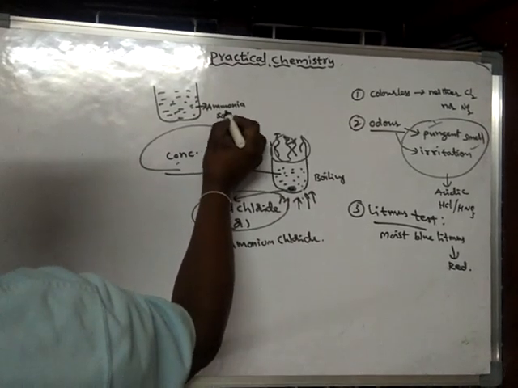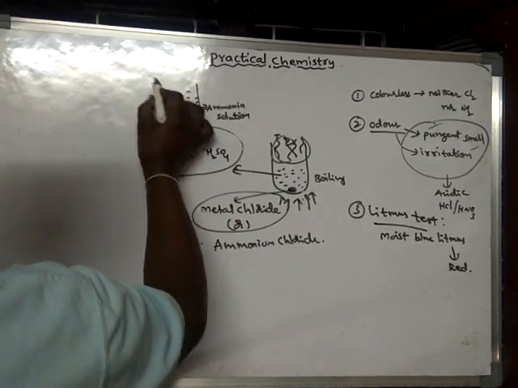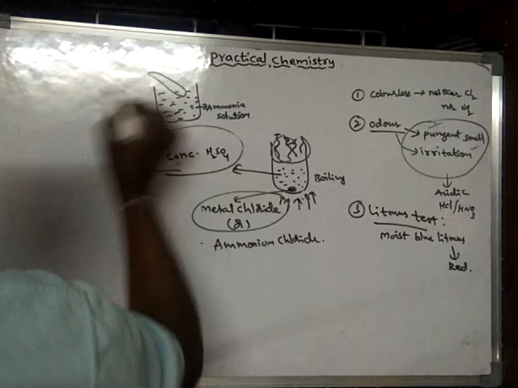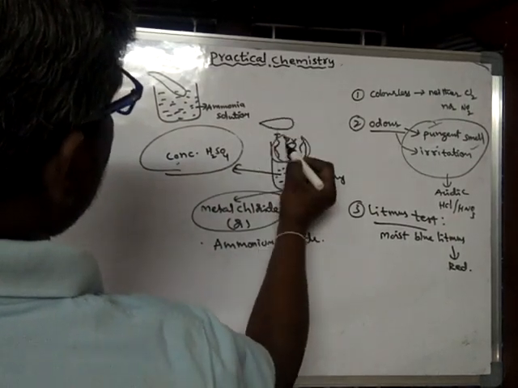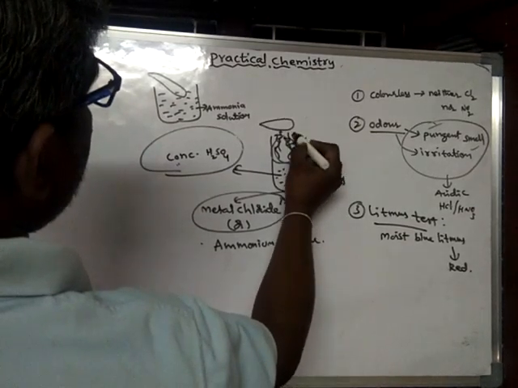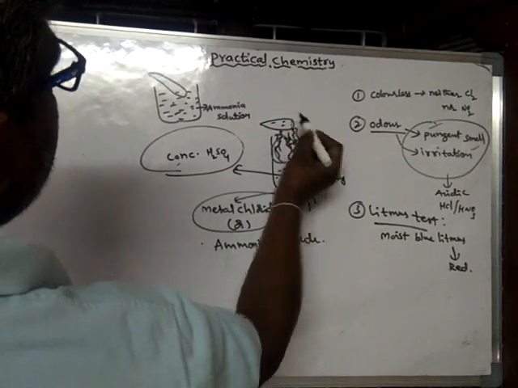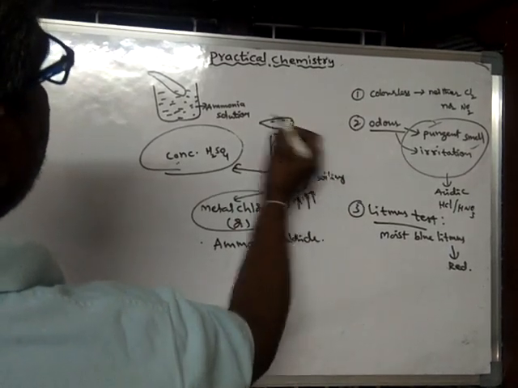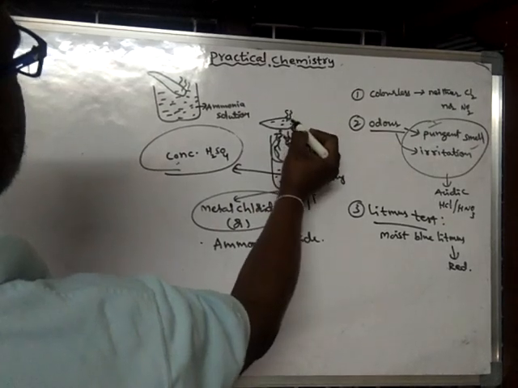A glass rod dipped in ammonia solution, if brought near the mouth of this test tube, or exposed to these acidic vapors, will produce ammonia vapors.